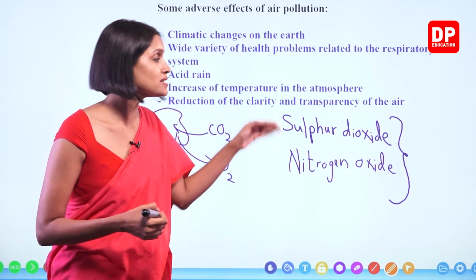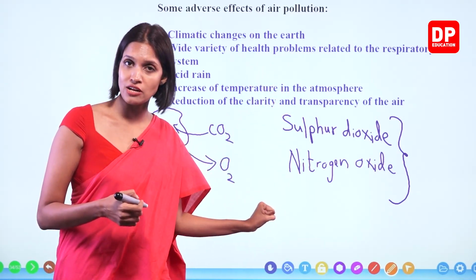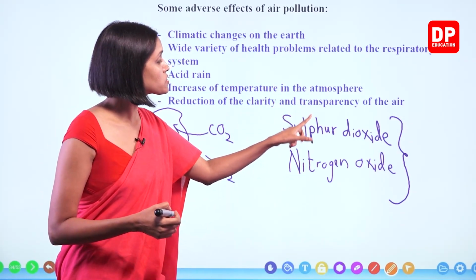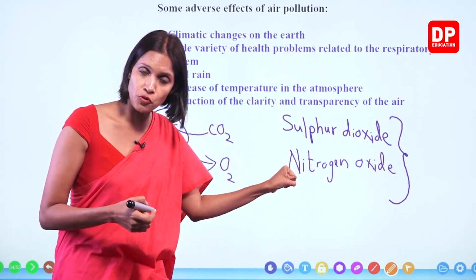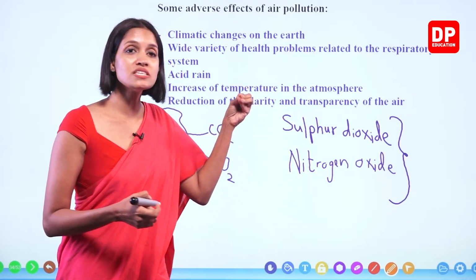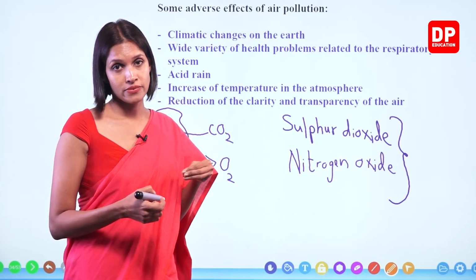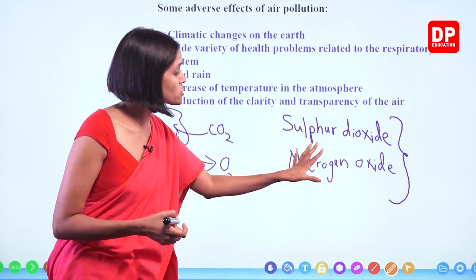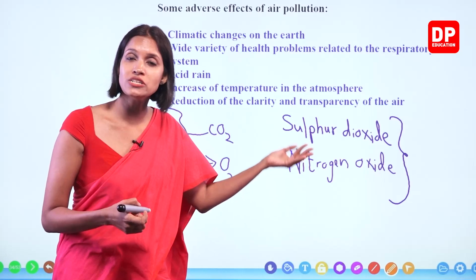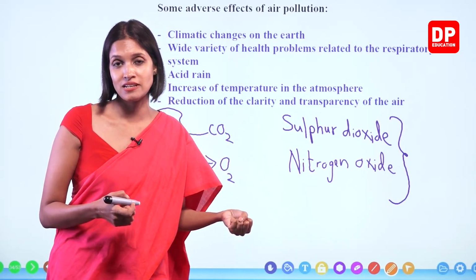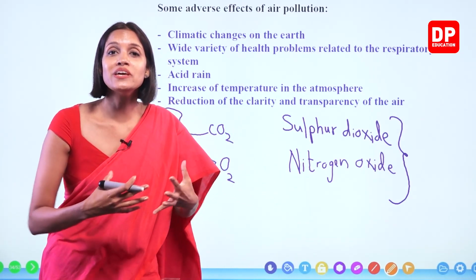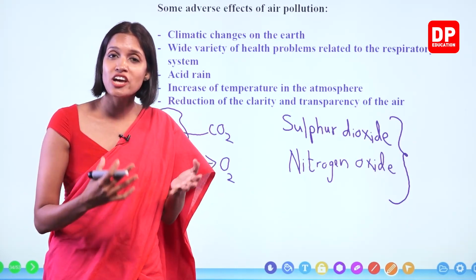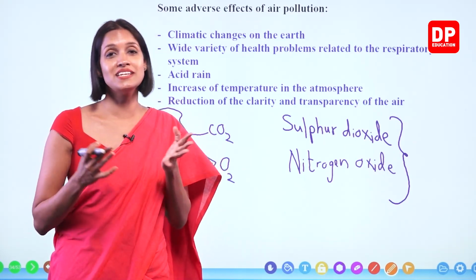When it rains, these gases will dissolve in rainwater. When sulfur dioxide gas dissolves in rainwater, it produces sulfuric acid, right? When nitrogen oxide gases dissolve in rainwater, it produces nitric acid. So the rain becomes acidic. This type of rain is known as acid rains.